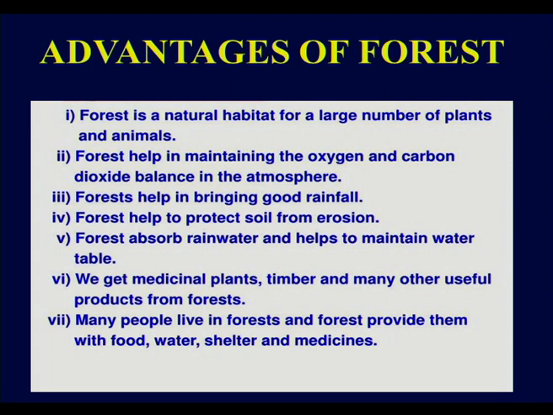Not only that, we get medicinal plants and timber. Timber means nothing but logs and all those wood, etc., and many other useful products from the forest. Many people live in the forest and forests provide them with food, water, shelter and medicines. So these are various advantages of forests. So, are forests useful for us or not? They are very much useful for us.